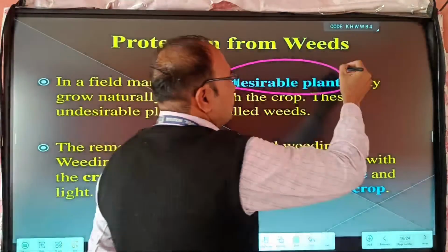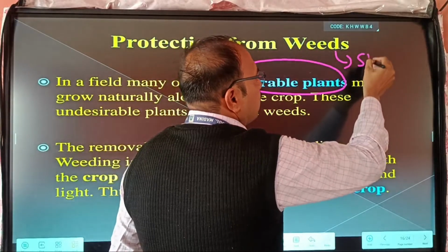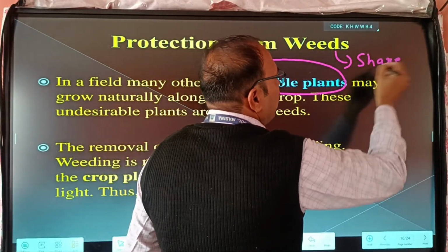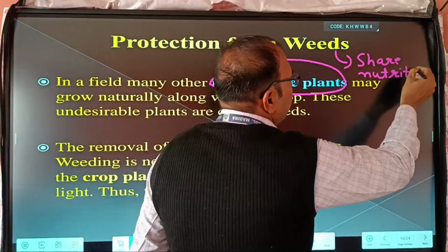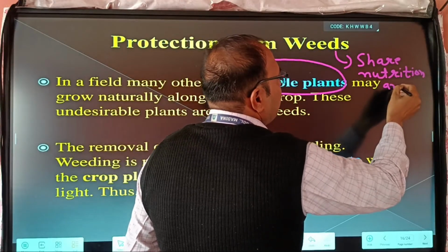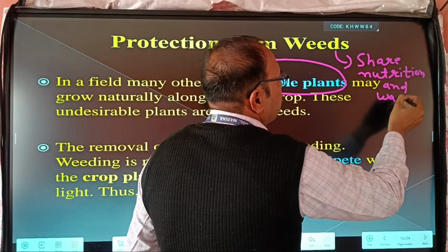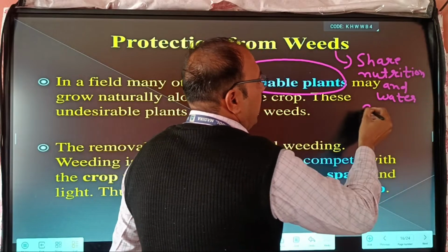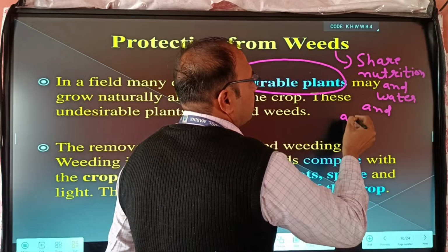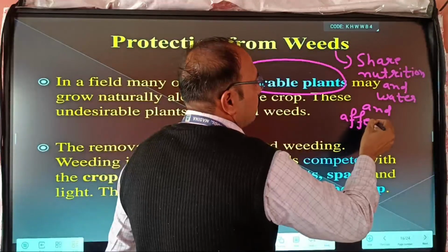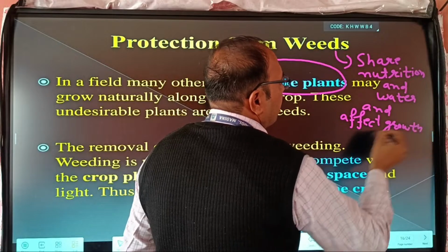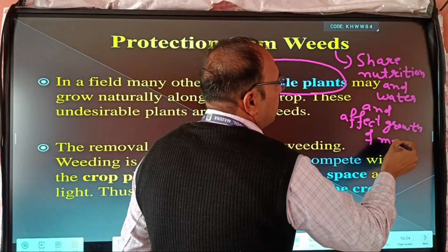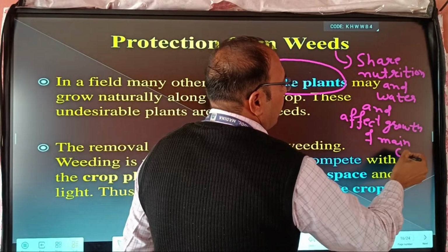These weeds share nutrition and water and affect the growth of the main crops.